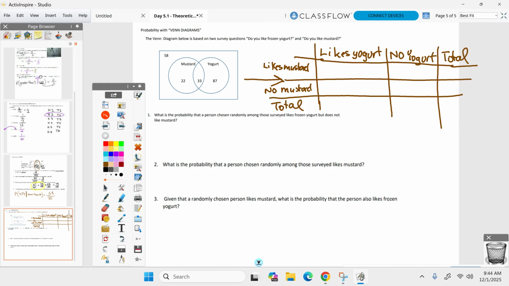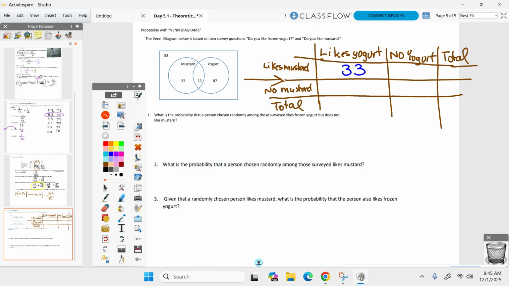All right, ready? We got to put these numbers somewhere in the table and then fill in the rest of the table. Where's that 33 in the Venn diagram going to go? What's that 33 represent? Look where it is. And this is why I'm not a big fan of Venn diagrams. Tyler, what is it? People that like yogurt and mustard. Like both, right? So likes mustard, likes yogurt. 33 of those people.